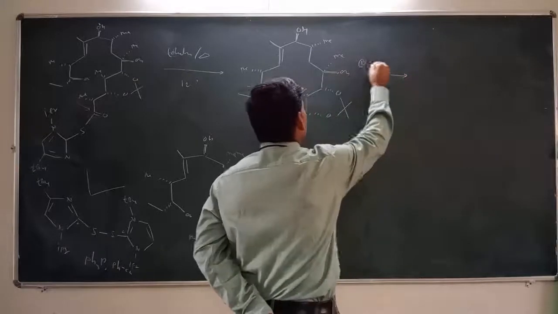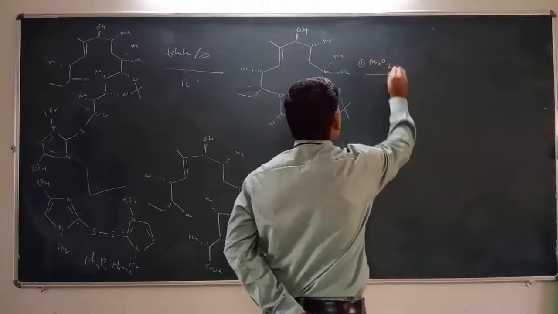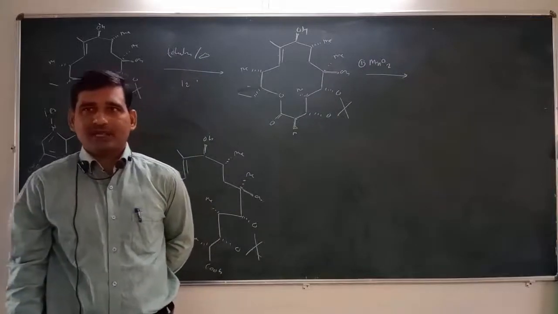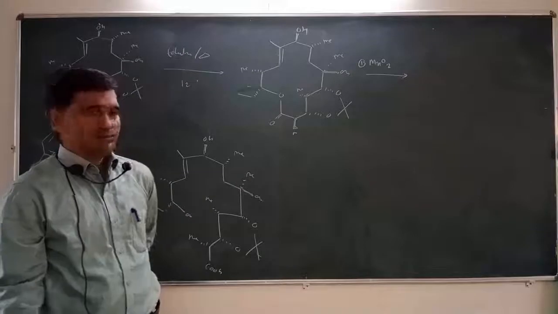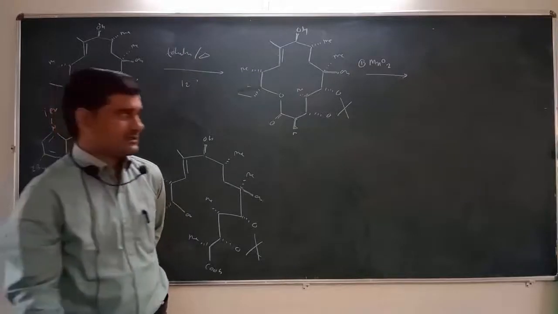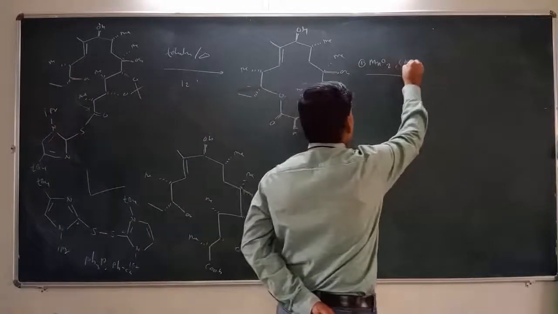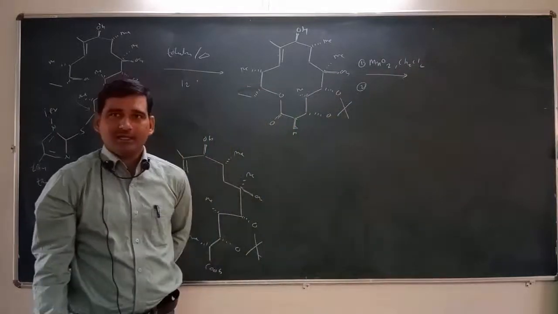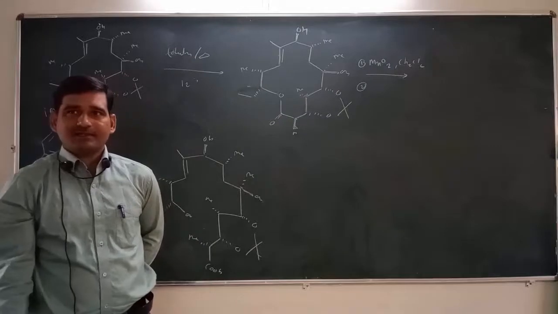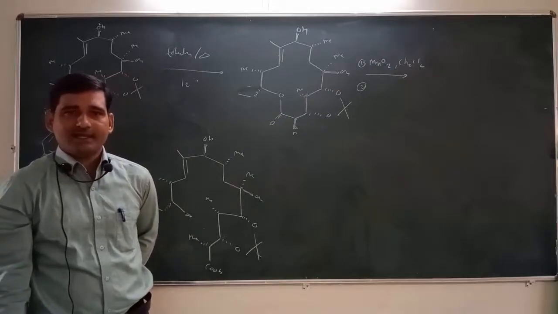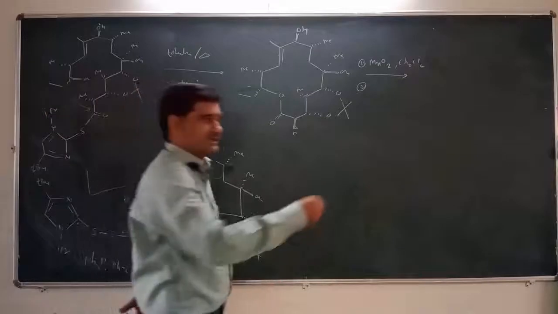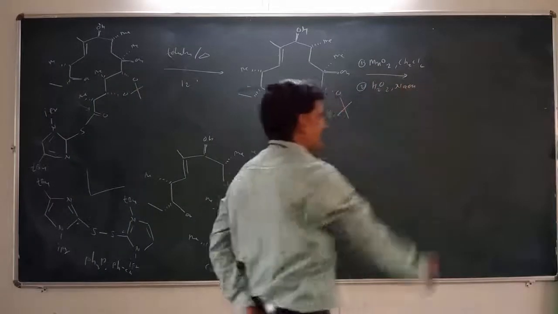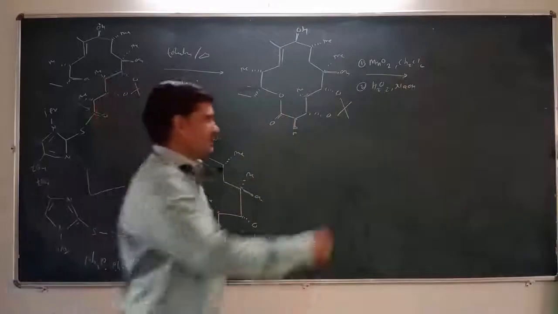we can treat this compound with MnO2, manganese dioxide. Then there is oxidation of this ninth hydroxyl group, which takes place using the solvent CH2Cl2. In the second step, we are doing the epoxidation at this C10 and C11 carbon by using the reagent H2O2 in the presence of NaOH, using methanol as solvent.